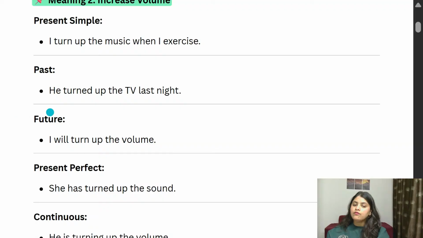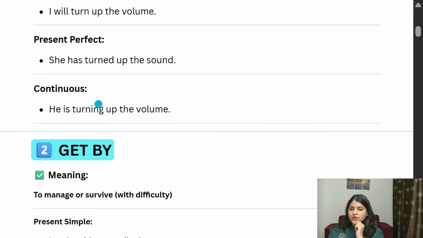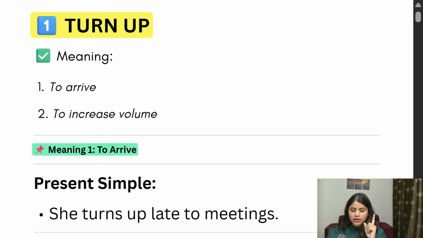And then we have future, I will turn up the music. Simple, I will increase the volume, we can say. Present perfect again, because here we have to practice verb 3 form. So I added one more sentence in present perfect. She has turned up the sound. What do you understand by this? She has increased the sound, the volume. Okay, and he is turning up the volume means he is increasing the volume. Got it? So we understood turn up.